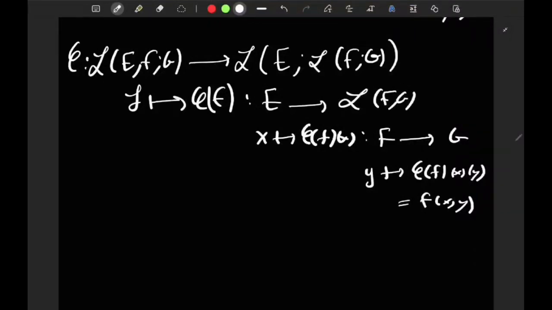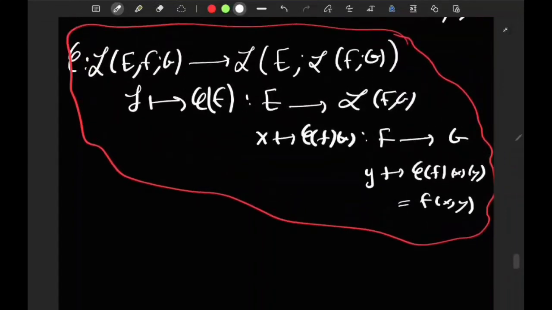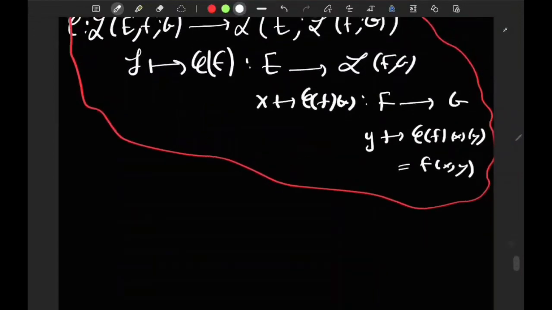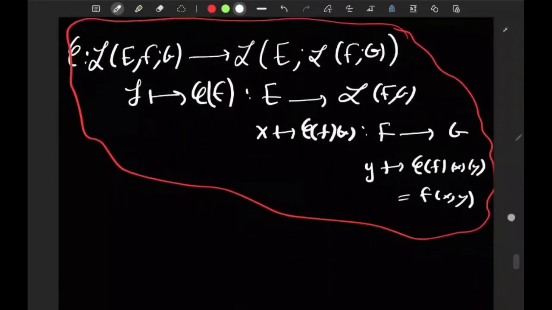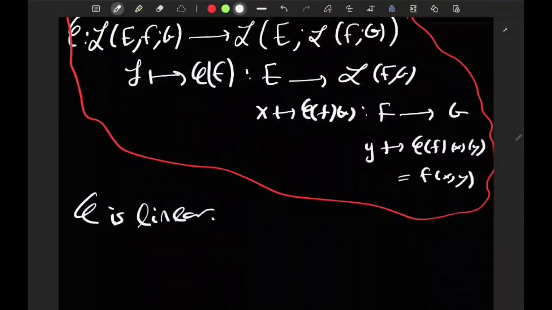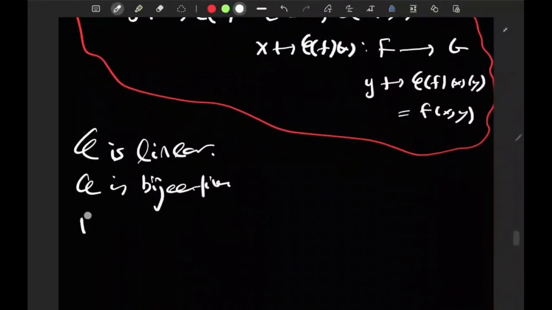Okay, so if you want this large diagram, it represents what the mapping phi is, most formally. So we want to prove that this mapping phi is bijective, and that it preserves the distances. So we want to prove that phi is a linear map, that phi is bijective, and that the norm of phi is equal to 1. Okay, so let me do that.